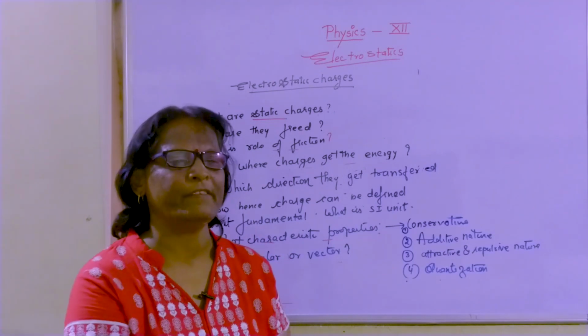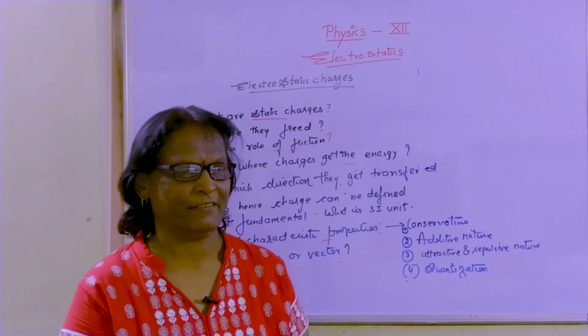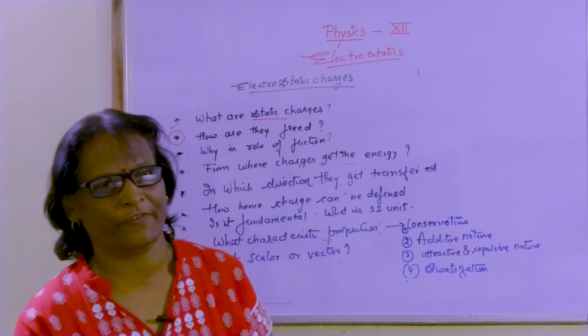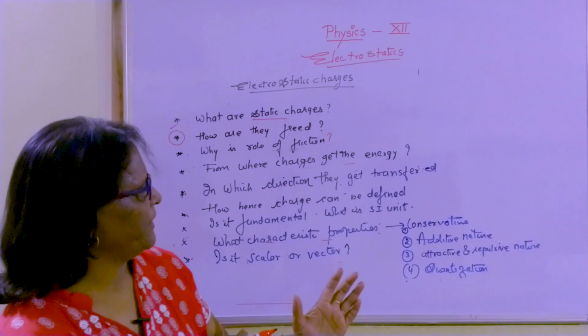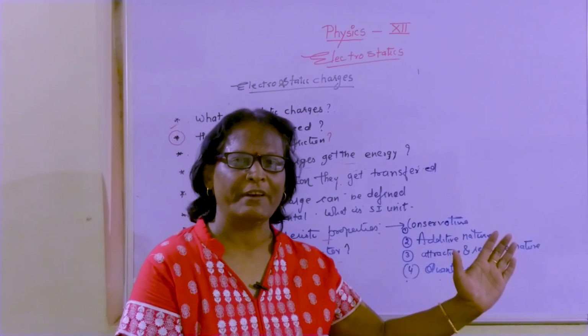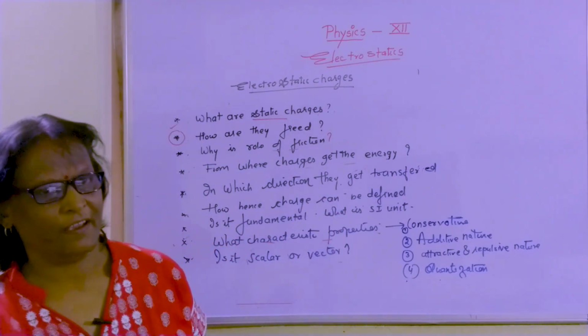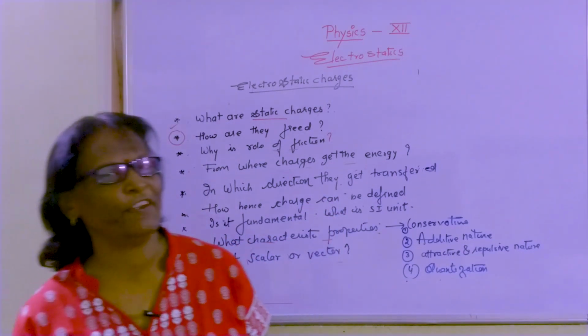What is the basic means of transference there? The two bodies which we have taken are the basic means of transference. The two bodies should be such that one has the highest electron affinity and the other has the lowest electron affinity.